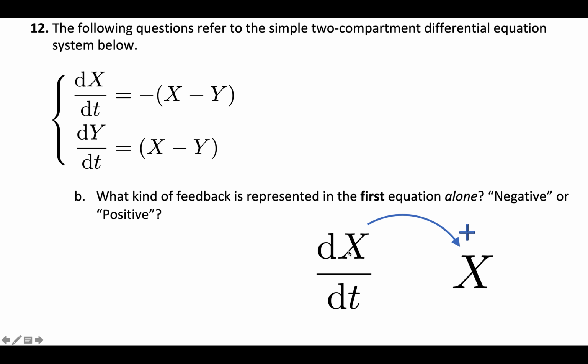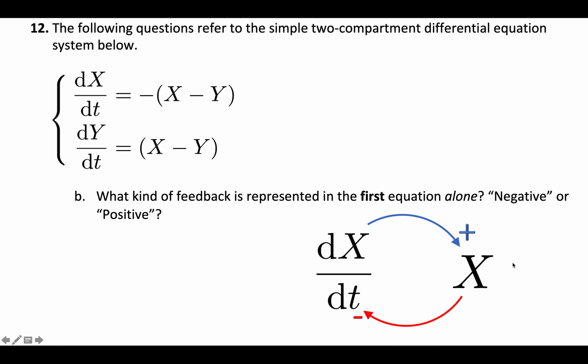Well, the dx dt always has a positive link with x. The inflow for a certain state variable always has this sort of positive relationship. How does x change when dx dt increases? Well, it increases. So that's where this positive comes from.